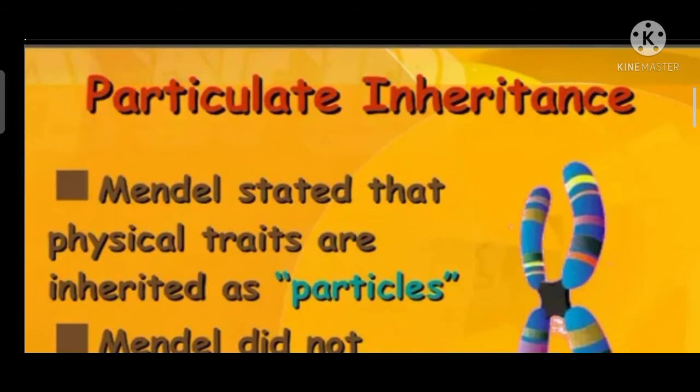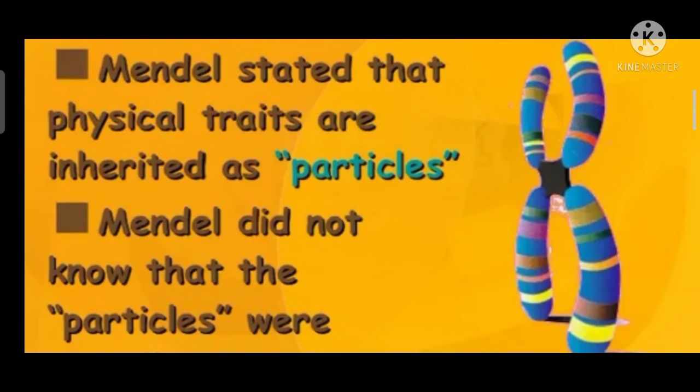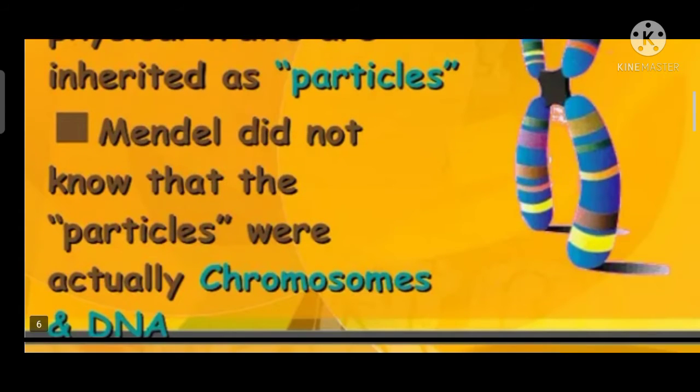Okay, particulate inheritance. Mendel stated that the physical traits are inherited as particles. Mendel did not know that the particles were actually chromosomes and DNA. Di ba kita tao have 46 chromosomes, 23 chromosomes from male and 23 chromosomes from female.